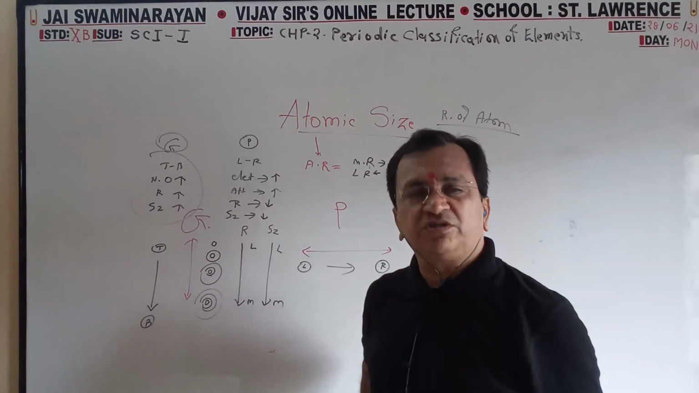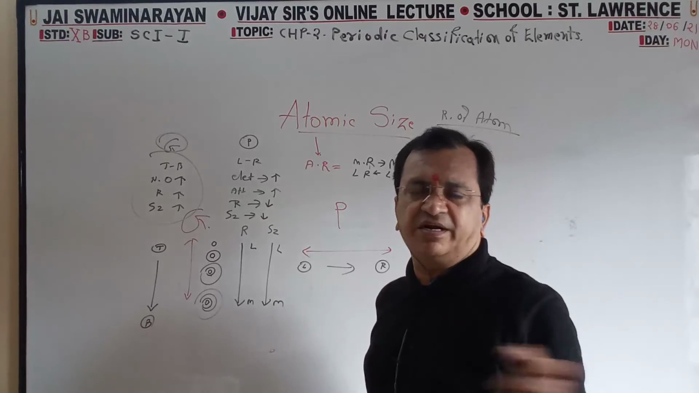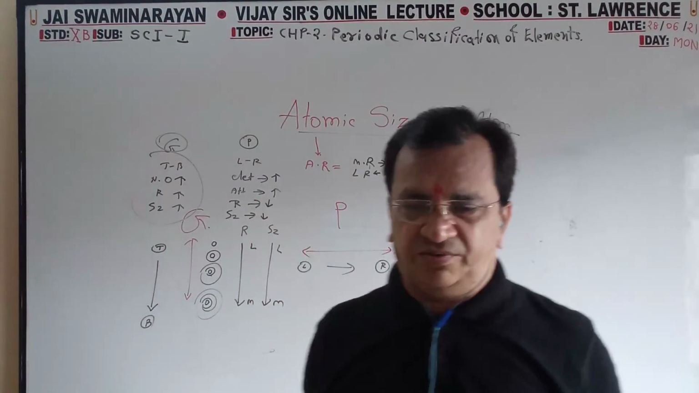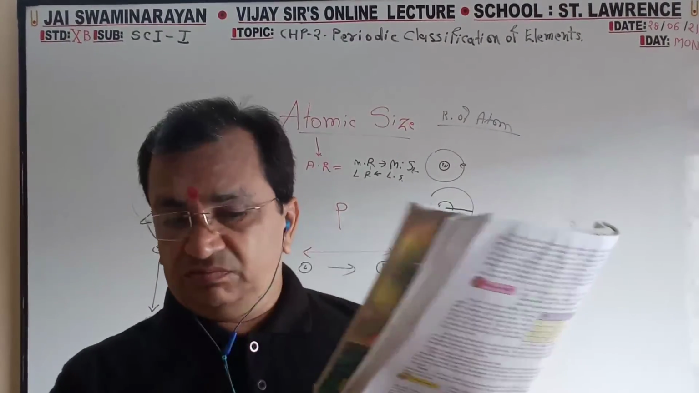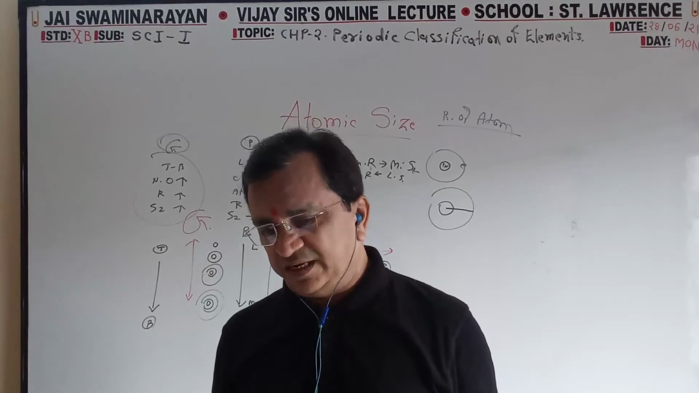Period-wise, top to bottom, increase. Group-wise, top to bottom, increase. Period-wise, left to right, decrease. That is how the dependence you have to write. This topic is very important, 101% they will ask, that is my guarantee.